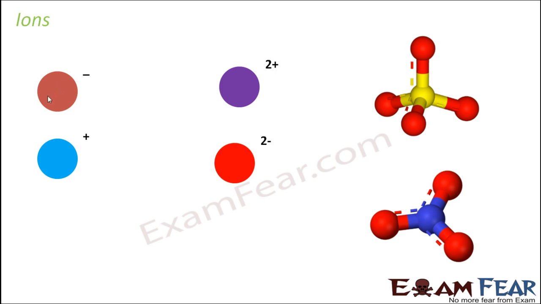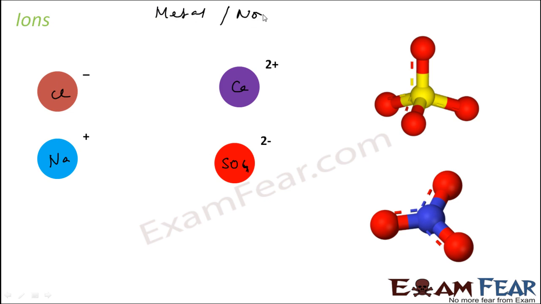For example, negative charge can be Cl minus. Positive charge Na plus. Examples I am telling you. Another example is Ca2 plus. So many examples. The compounds which are made up of metals or non-metals contain charge, and they are called ions.